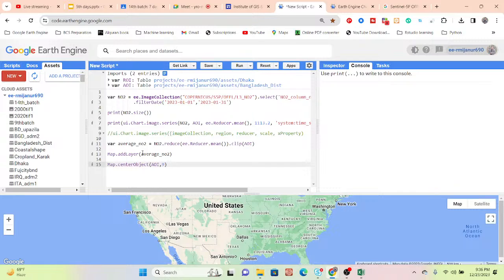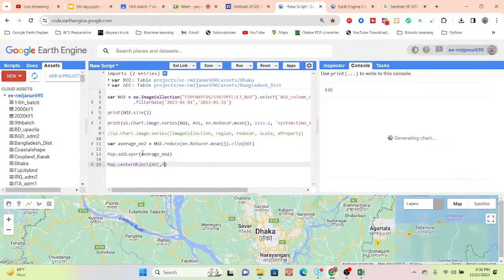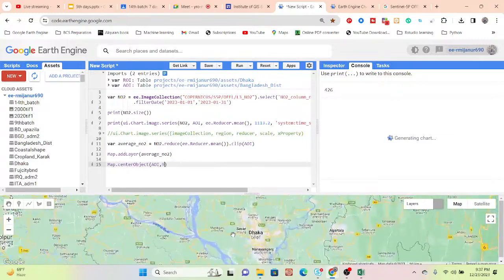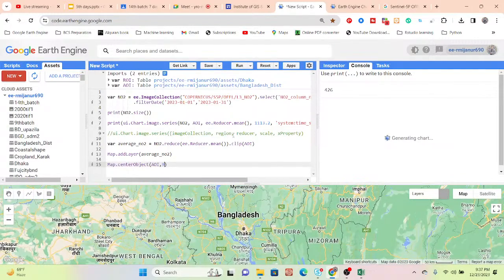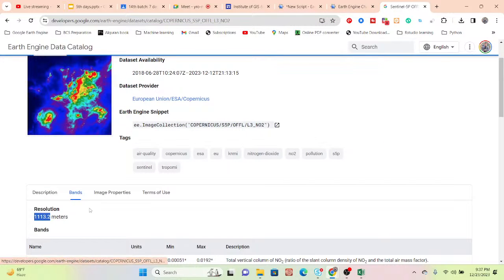Click run. Now it visualizes the whole country boundary. This data set's resolution, you can see, is 1113.2 meters, almost 1 kilometer. That's why this data set works well for a big region.